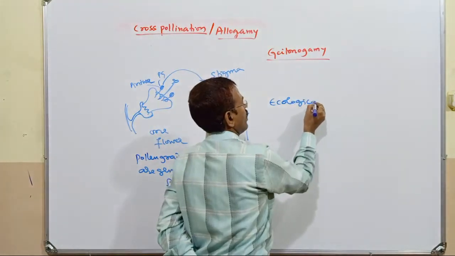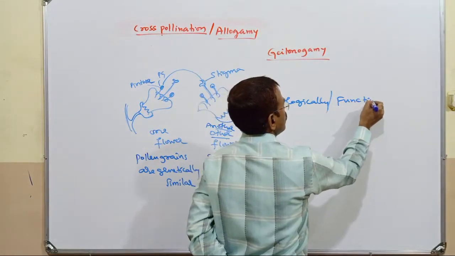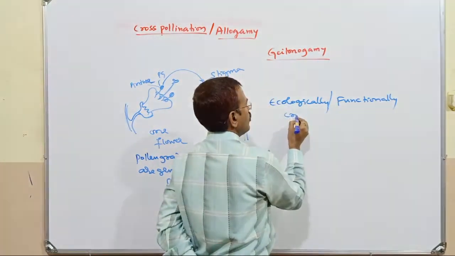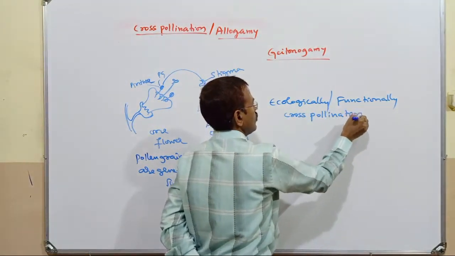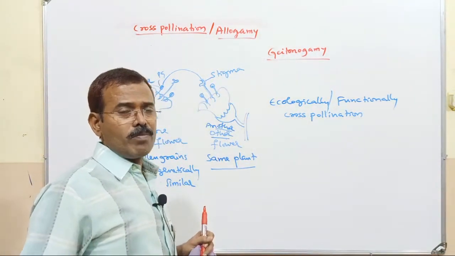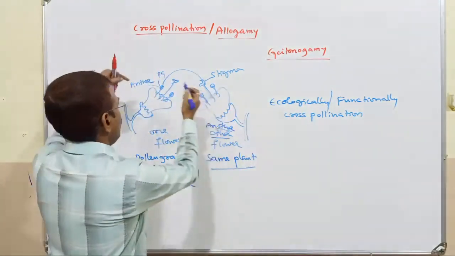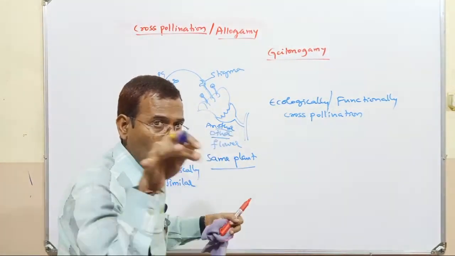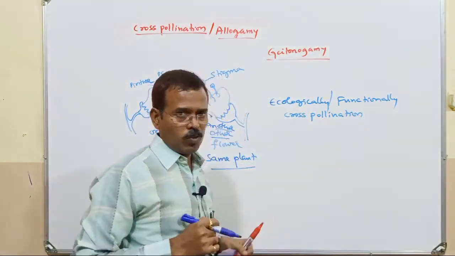So it is ecologically or functionally cross-pollination, because two different flowers are involved, not the same flower. Same flower means self-pollination, you know that, autogamy. So here pollen grains are transferred from the anther to the stigma of another flower born on the same plant. Ecologically or functionally it is cross-pollination, but